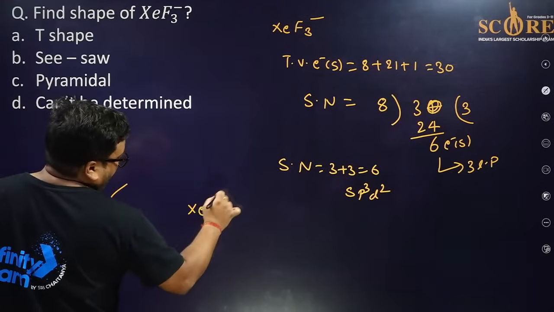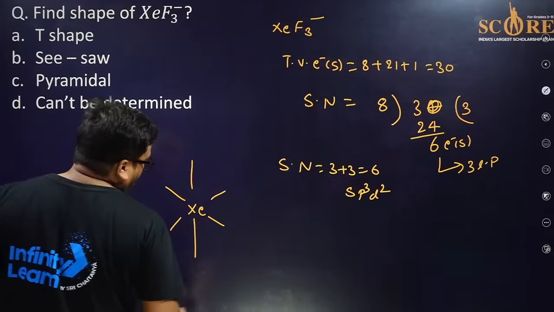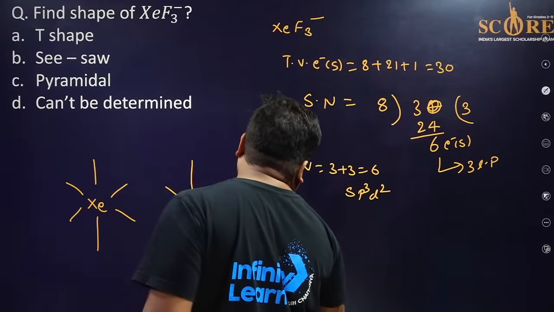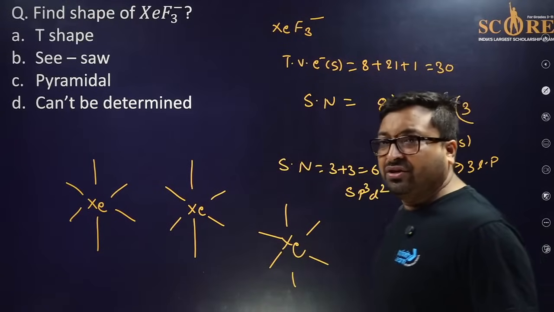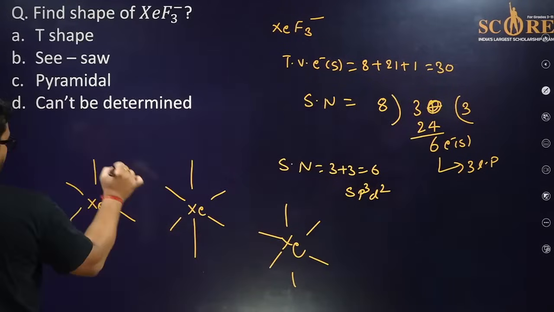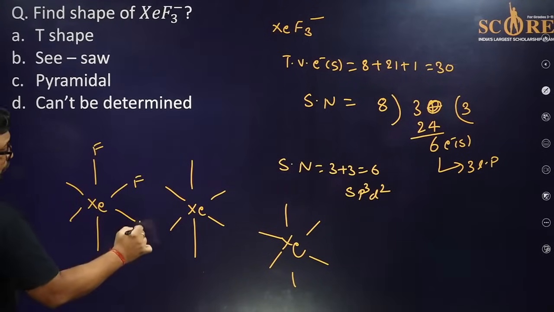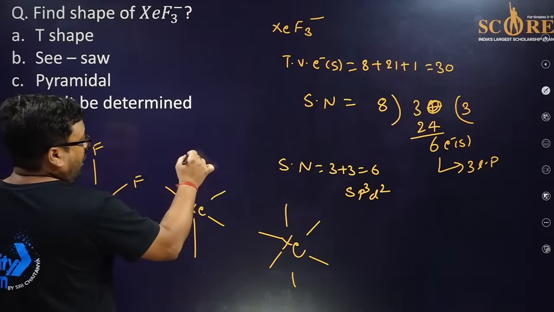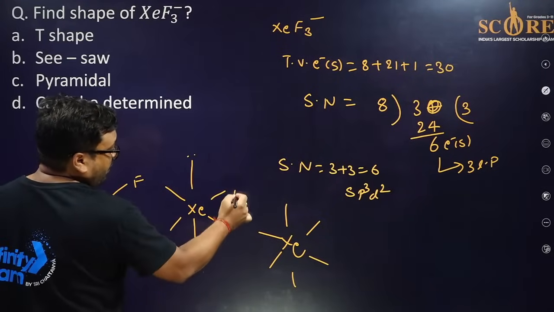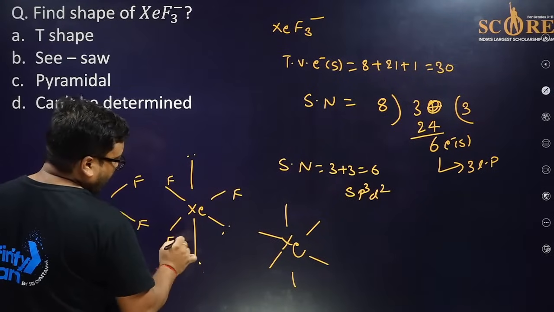Okay. Prepare any possible format. Okay. So please put lone pairs on it. So which shape will you get? So either fluorine, fluorine, fluorine, lone pair, lone pair, lone pair. Okay, lone pair, lone pair, lone pair, fluorine, fluorine, fluorine.